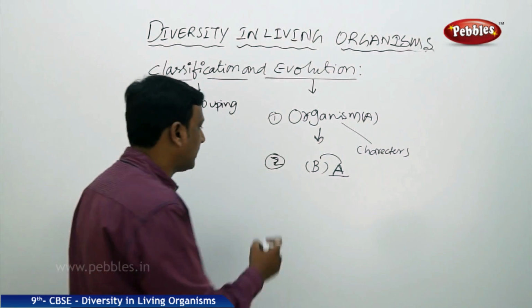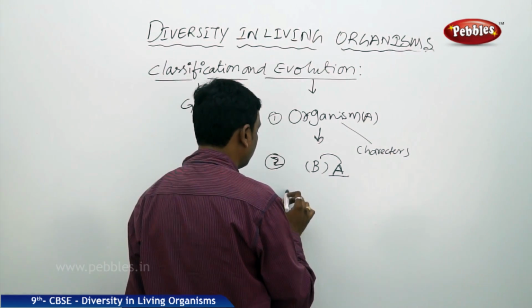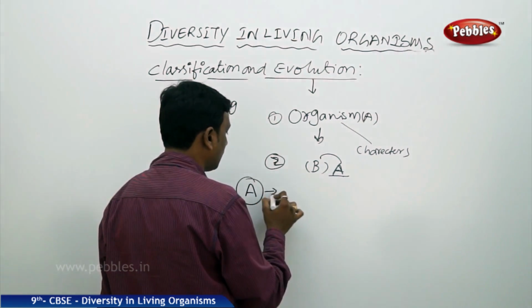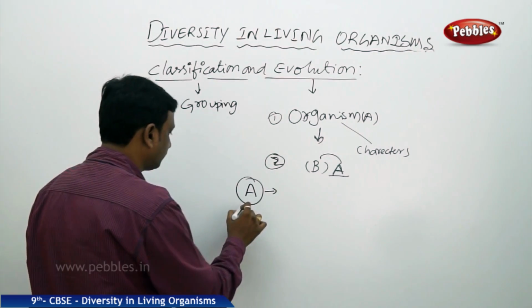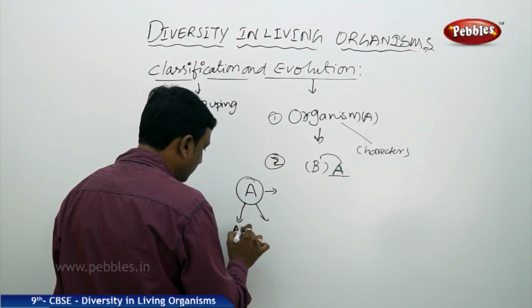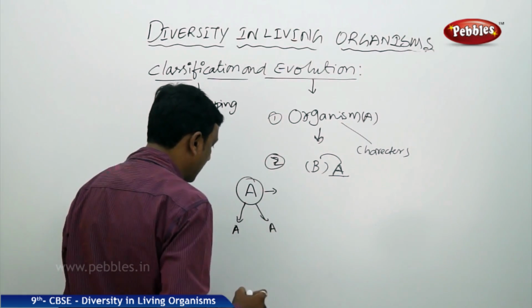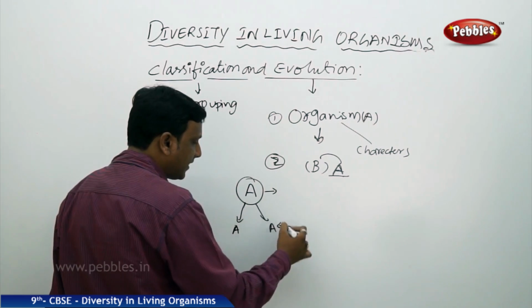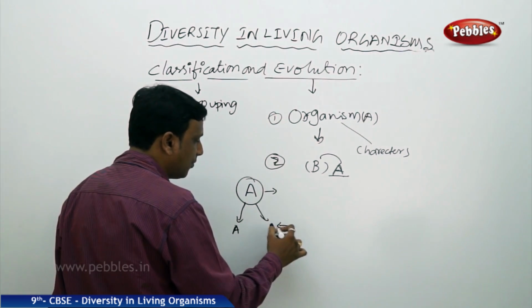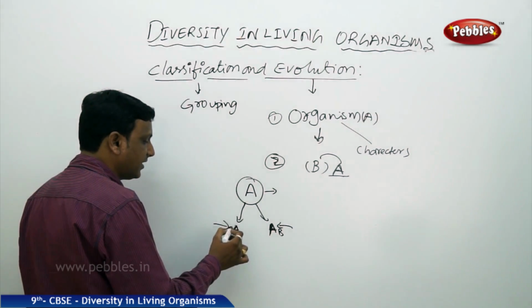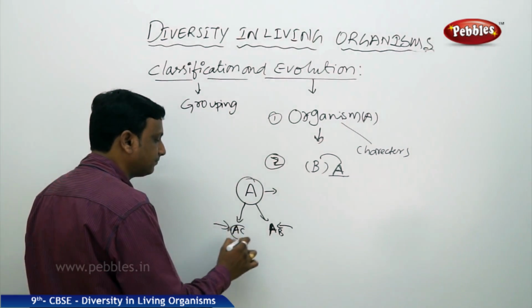Right? So there are two organisms. See here, there is an organism A. So in this generation, there is an organism A. Some new character has come, a new trait has come, into this new variation AB, and this one has got another variation AC.